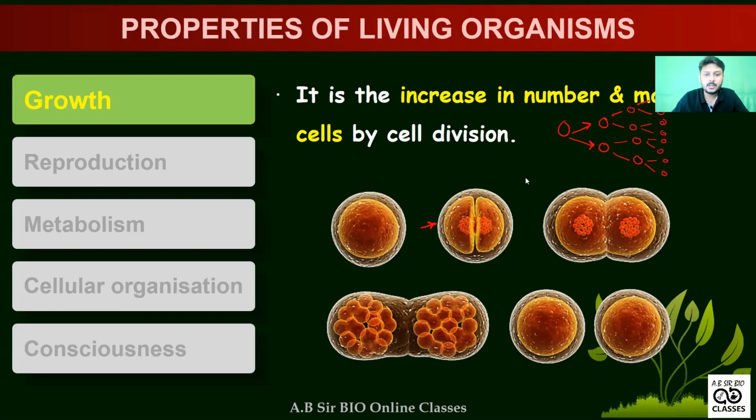And what happens in case of meiosis? This is applicable for gamete formation. You already studied that portion in reproduction as well as in class 11 cell division. So after meiosis, what happens? One sperm and one ovum fuse together to form the zygote. So this is the kind of growth we usually see in living organisms.